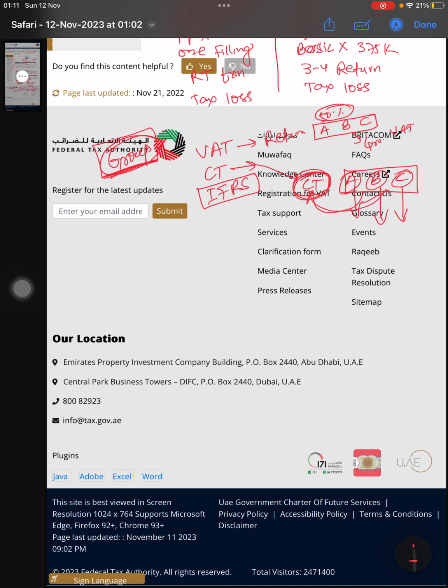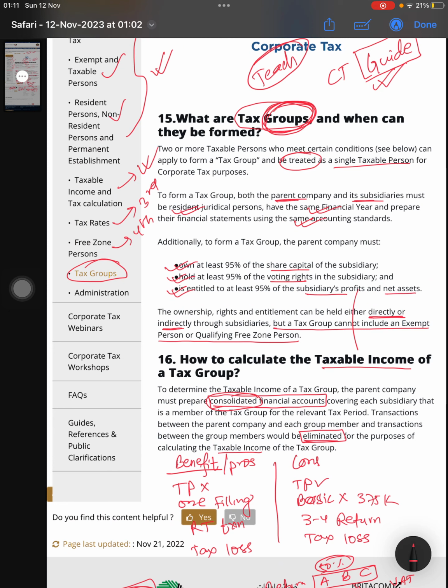Two or more persons who meet certain conditions can apply to form a tax group. It is treated as a single taxable person, and all the obligations will rest with the representative entity for this tax group. The responsibility will be theirs.